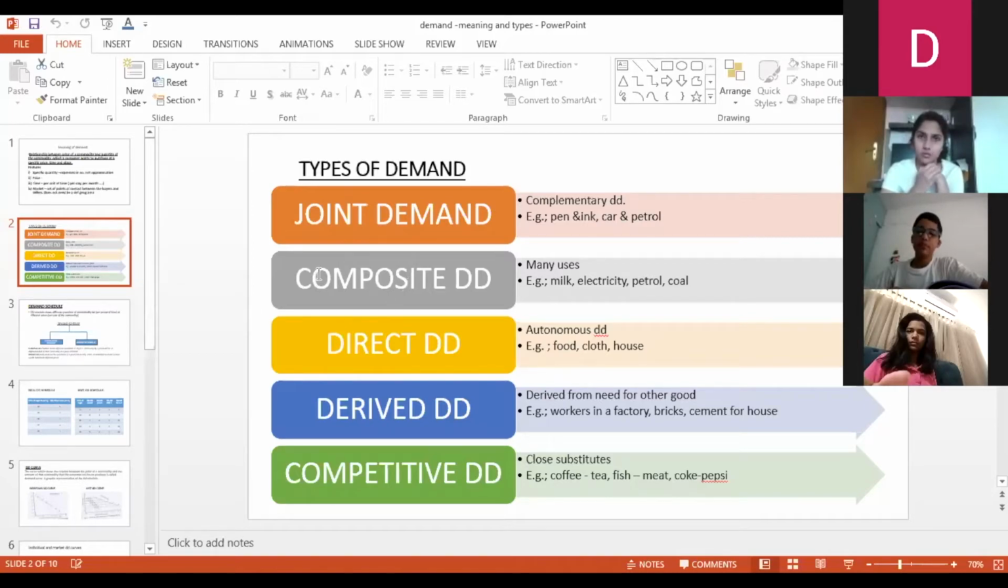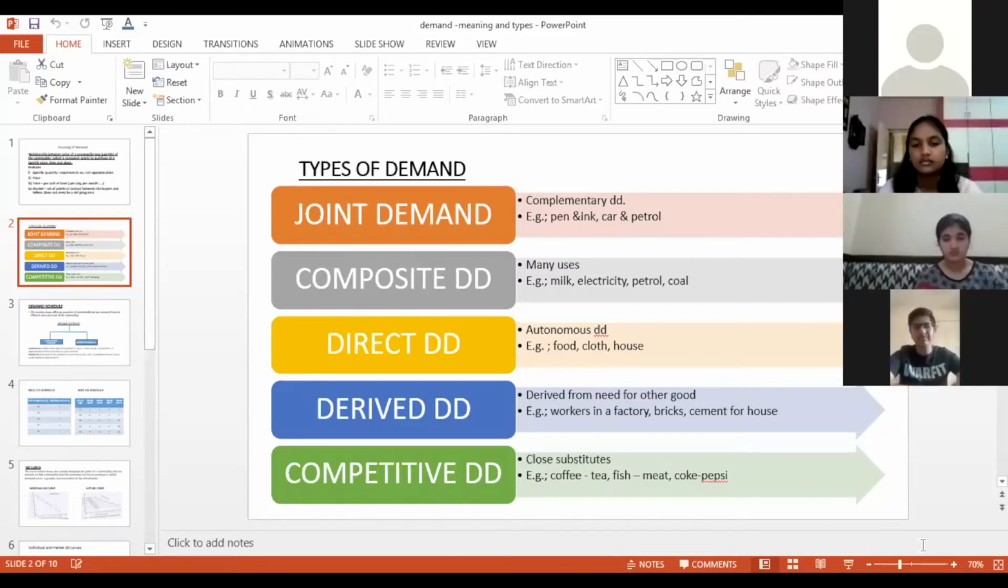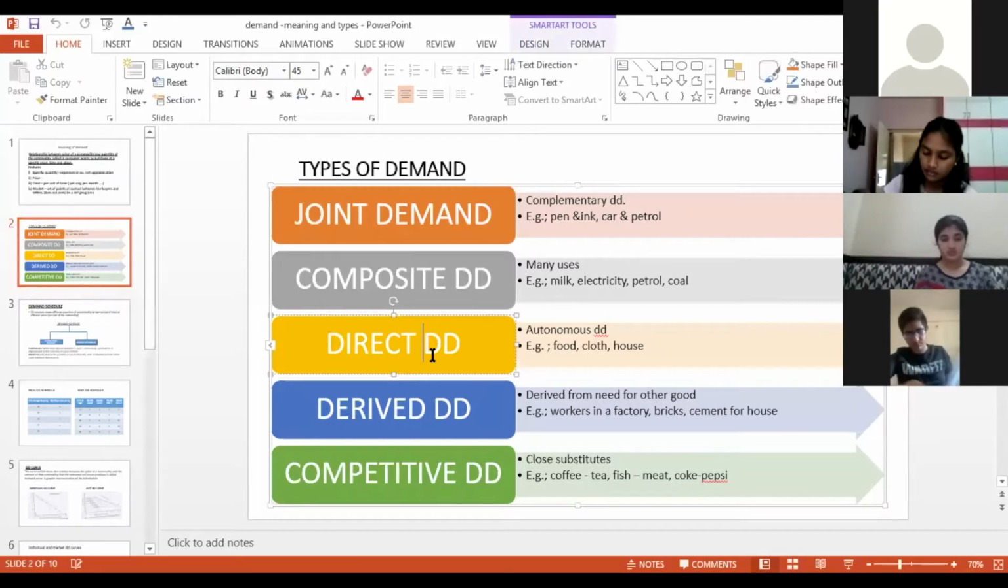Ma'am, a confectioner uses sugar to make sweets. So if the price of sugar rises, the price of sweets will also rise? Yes, because he is putting in more cost now. To increase his profit, he will increase the price. Okay. Joint and composite is clear to all.